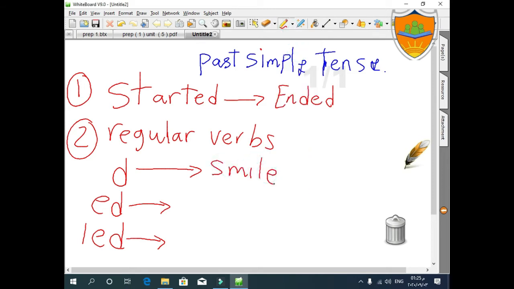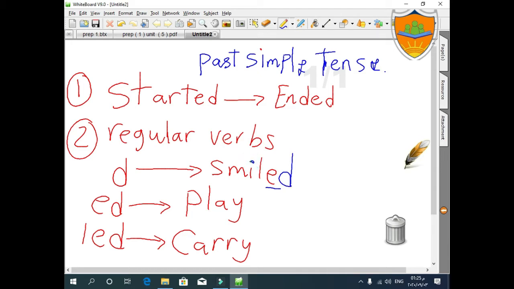Okay, and if I say the verb play, and the verb, let's say, carry. What about these verbs? How can I transform these verbs to the past? It's easy. The verb smile ends with E, so I'll add just D. So it will be smiled.